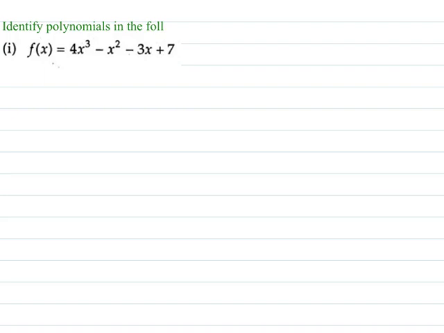Identify the polynomials. Now again, to identify the polynomials, we have to check the power of each term. And the power of each term should not be a fraction, it should not be negative. So no fraction, no negative. So let's check up the power of each term here.